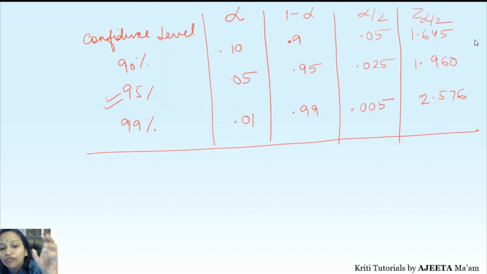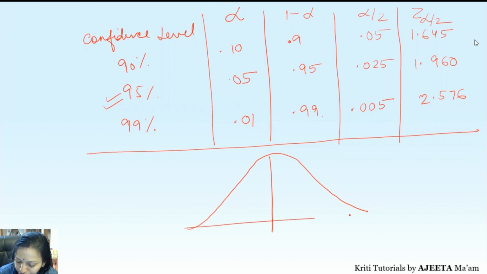Correct? So if the confidence level is 90%, then the level of significance is 0.10, and 1 minus alpha will be 0.9. Alpha by 2 will be 0.05, and corresponding to that we have 1.645. Now what is the logic of alpha by 2? Suppose you again have a bell shaped curve. Now this is what you have, the mu or the x bar.